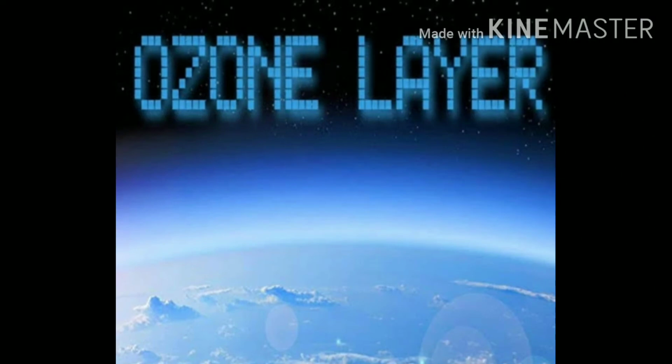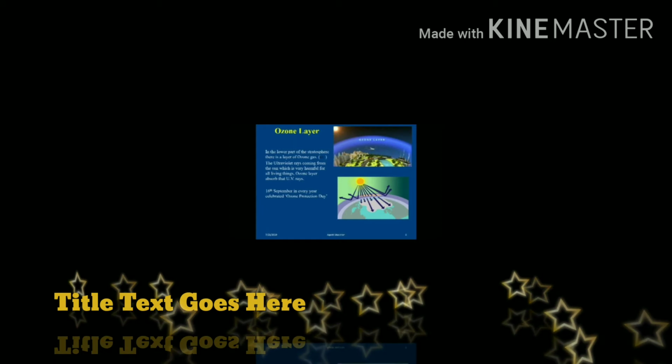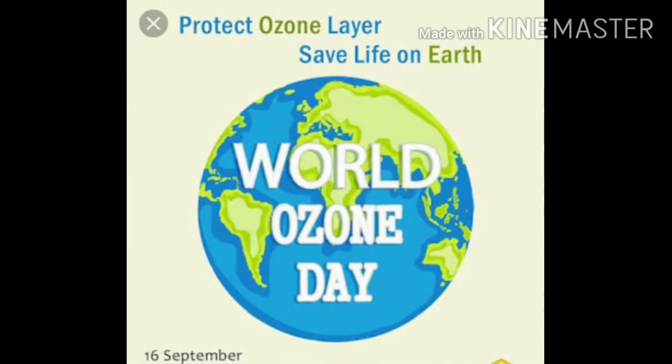Ozone layer. In the lower part of the stratosphere, there is a layer of ozone gas, which is also called the ozone layer. The ultraviolet radiations coming from the sun, which are very harmful for all living organisms, are absorbed by this ozone layer. Therefore, it is also called a protective shell for the earth. 16th September is celebrated as World Ozone Protection Day in the whole world.